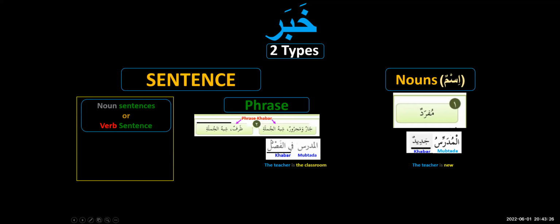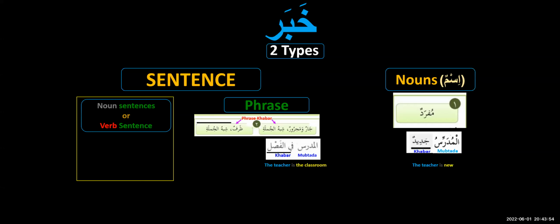This is called a phrase khabar. What is a phrase? We have studied earlier in our early lessons, in our own way, what words are. Words are groups of letters. So if I pick three letters, P, E, N, and put them together in a correct fashion, that will become pen. Pen is an instrument to write with. So this word pen makes sense. As soon as you hear the word pen, you know what I'm talking about. It's made up of three letters. A combination of letters is a word.